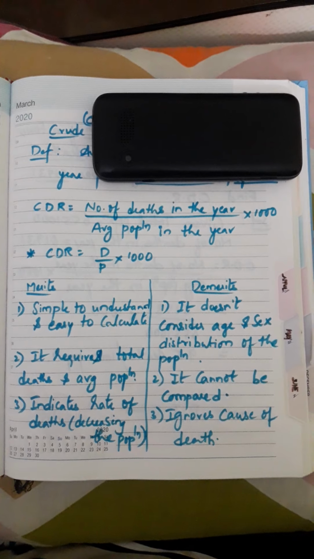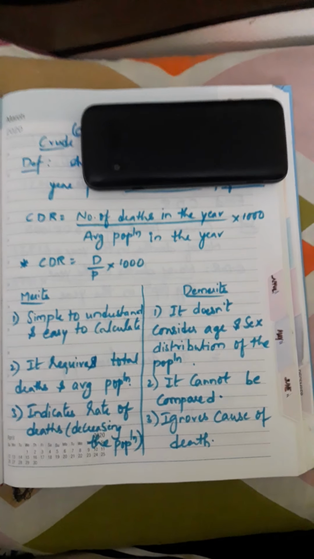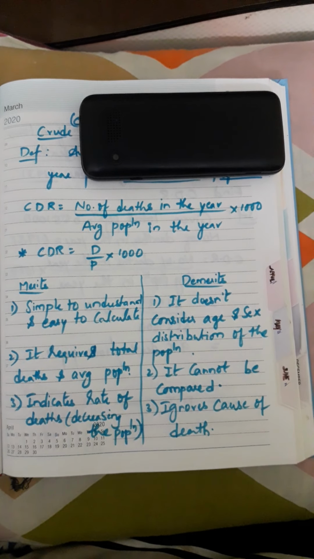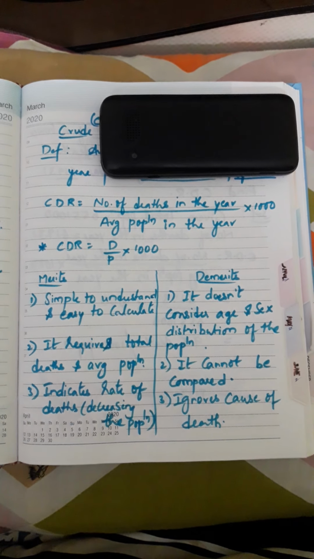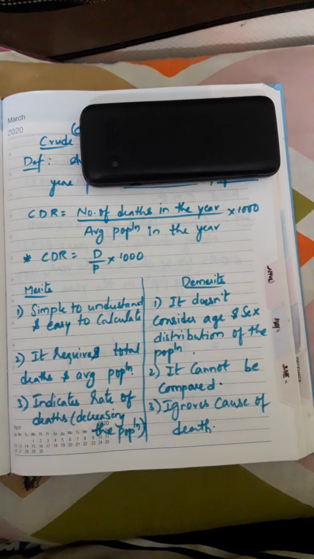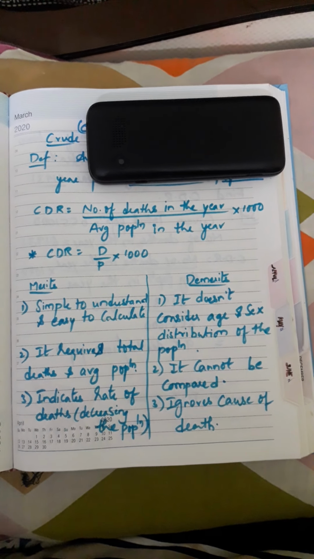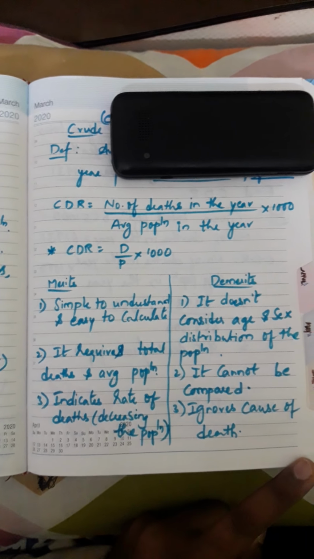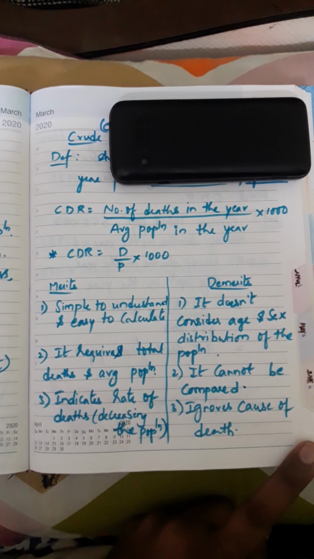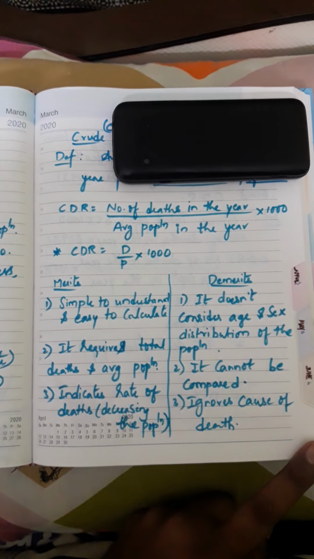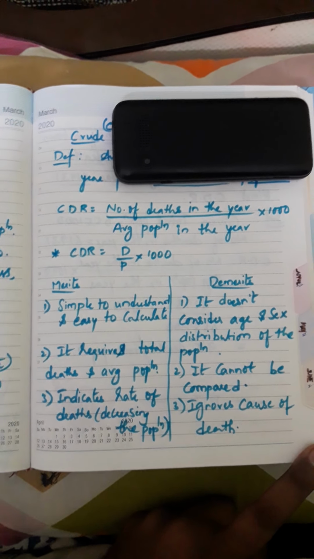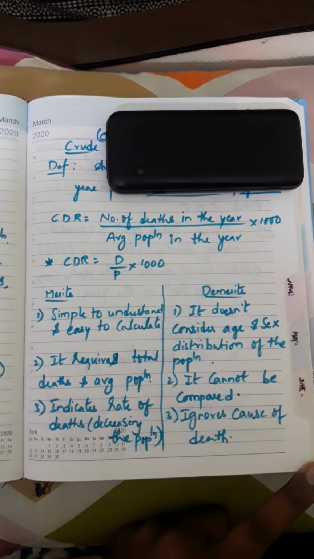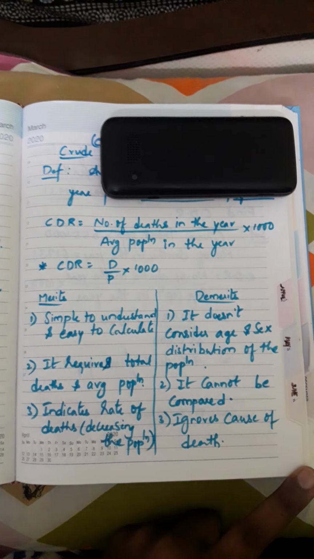And the third one, it indicates the rate of decreasing of the population through deaths. Obviously, when deaths occurred, population will be reducing or not, right? So here it indicates the rate of deaths of the population, that too the rate of decreasing the population, remember this. So these are the merits.